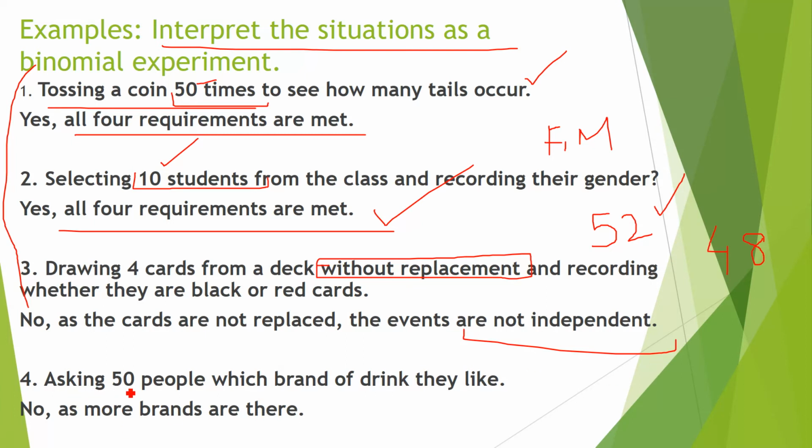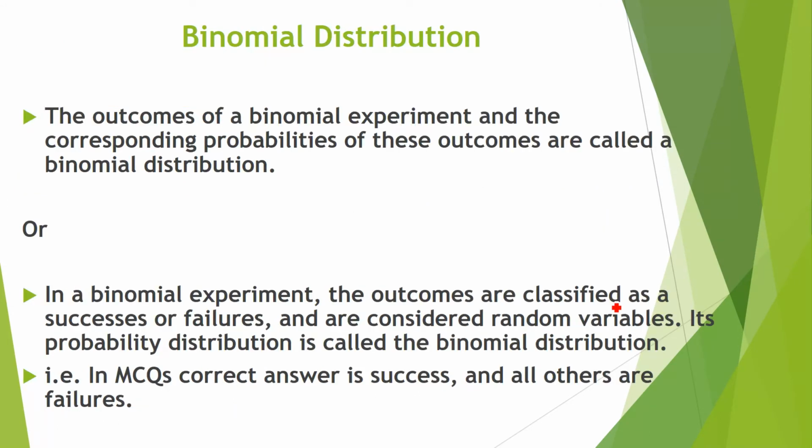Fourth is asking 50 people which brand of drink they like. This is also not a binomial experiment because there are many kinds of brands, right? So in order to be a binomial situation, it should satisfy the four conditions.